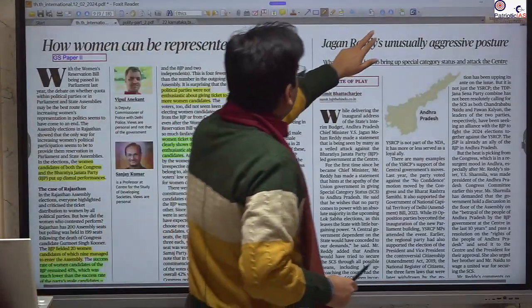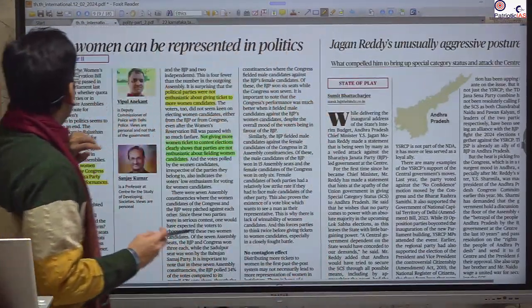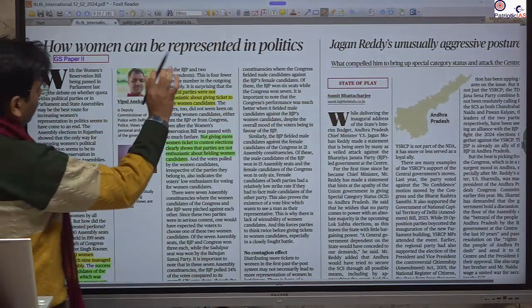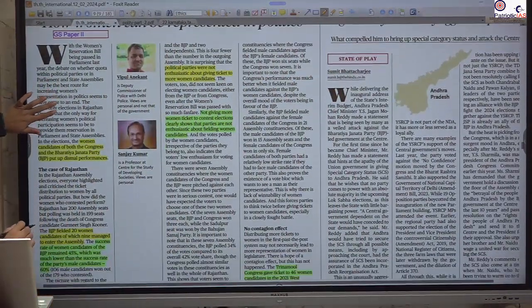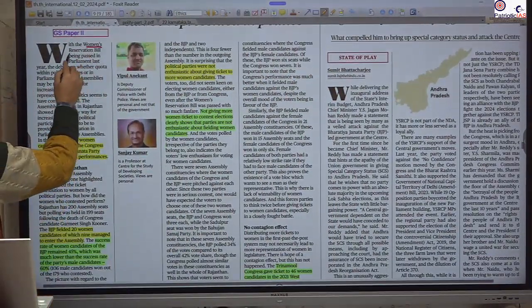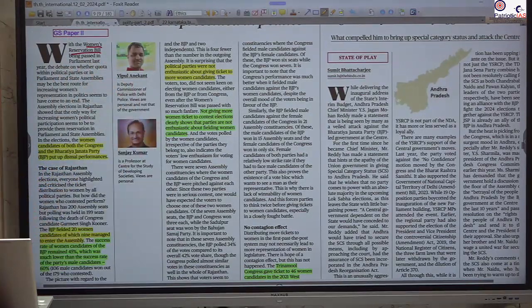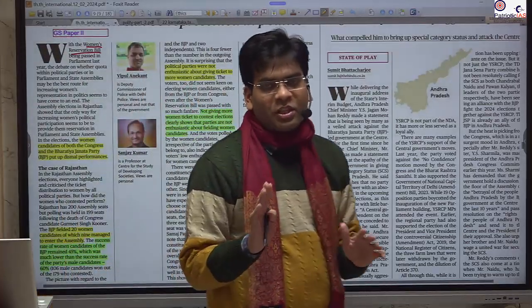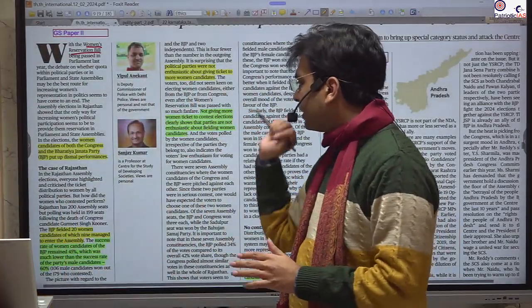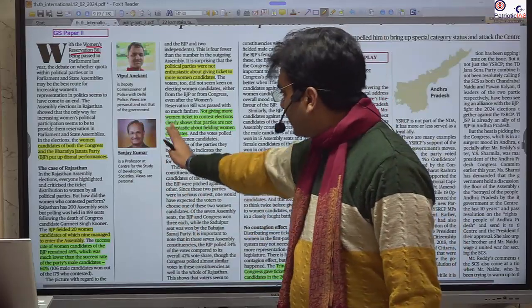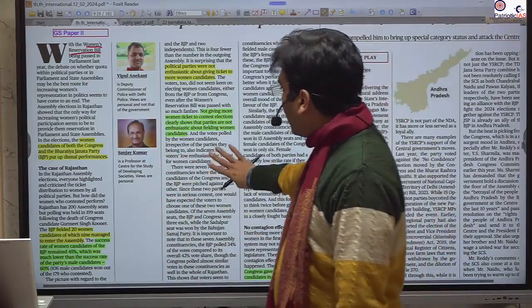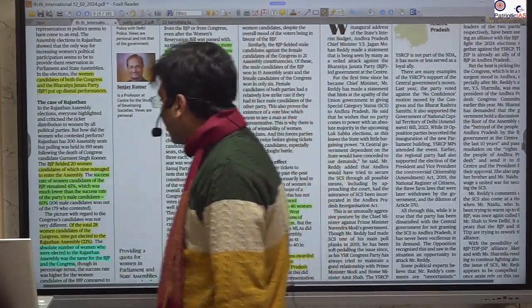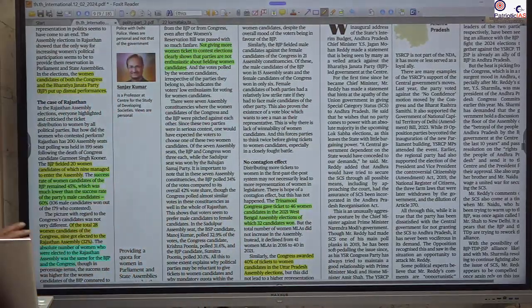The next important news that we will take is with respect to how women can be represented in politics. Recently we saw the passage of the women's reservation bill. So it is going to be implemented when the next census comes and there is the data. But what we saw recently was the distribution after this women's reservation bill, when there were elections in different states. There is an analysis from Rajasthan, showing the tickets given to women candidates.